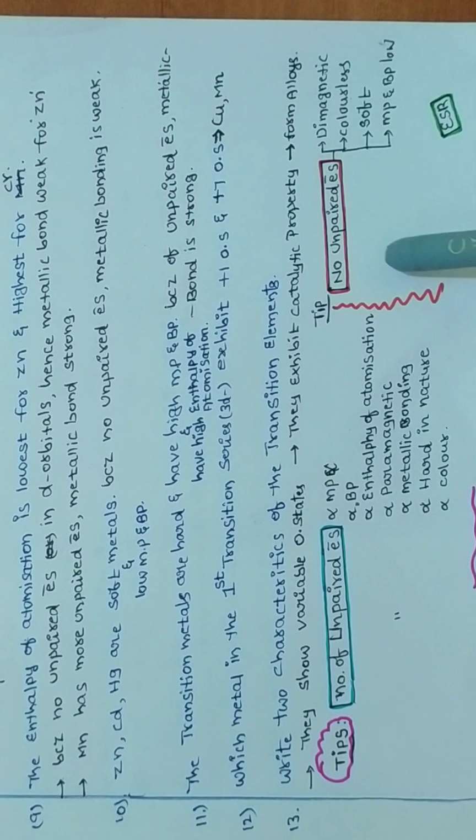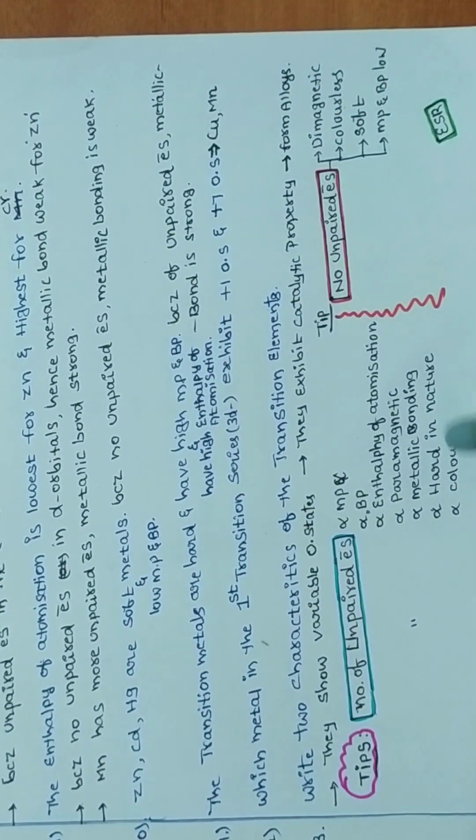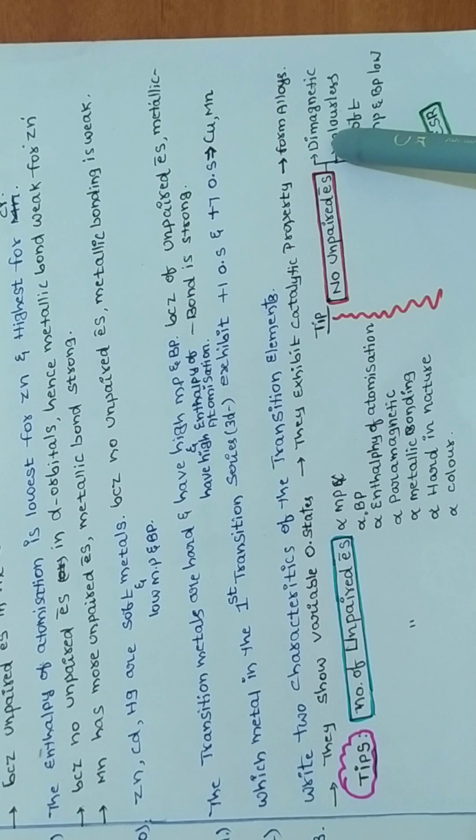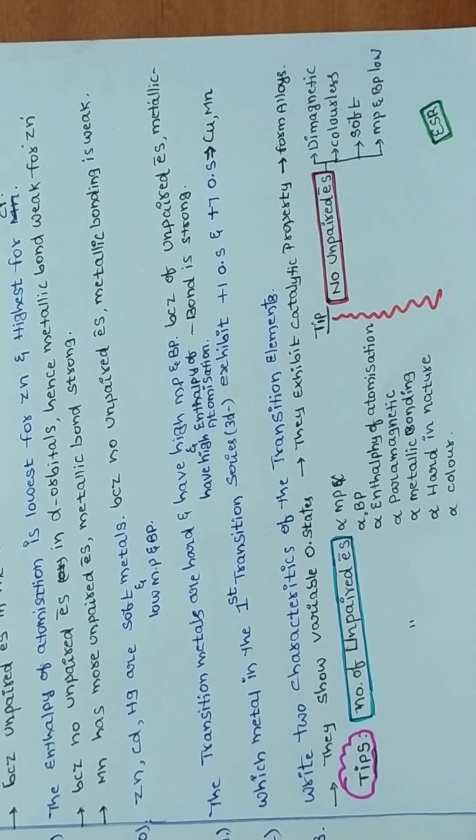No unpaired electrons means there is no d-d transition, so they are almost colorless, that is white in color. Next, no unpaired electrons, metallic bonding is weak, soft in character: zinc, cadmium, mercury. They are soft metals because of no unpaired electrons. No unpaired electrons means their melting and boiling points are low, and their enthalpy of atomization is also low. Okay, these are the tips. Based on these tips we can answer the questions. Most of these questions depend upon the number of unpaired electrons or no unpaired electrons.